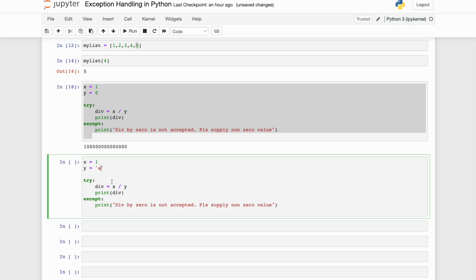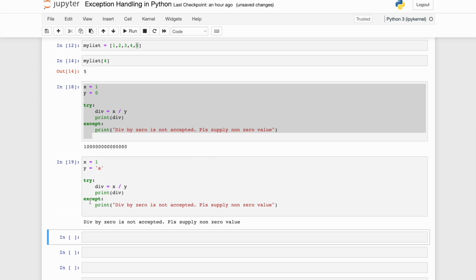The whole logic I have written expects a division by 0. But let's see what happens over here. My except block is again catching this, but we don't know what the exception is, because this is clearly not 0.